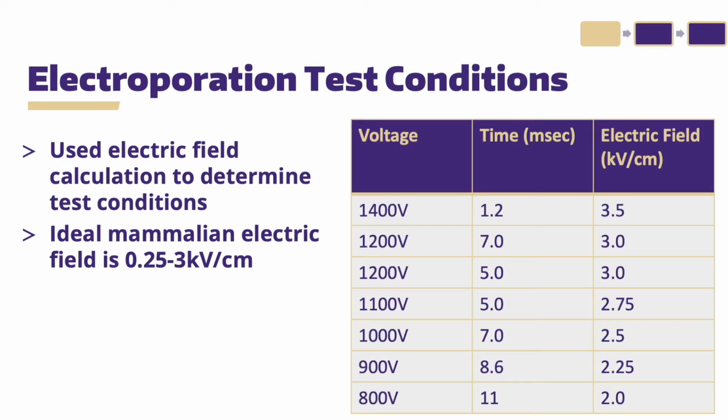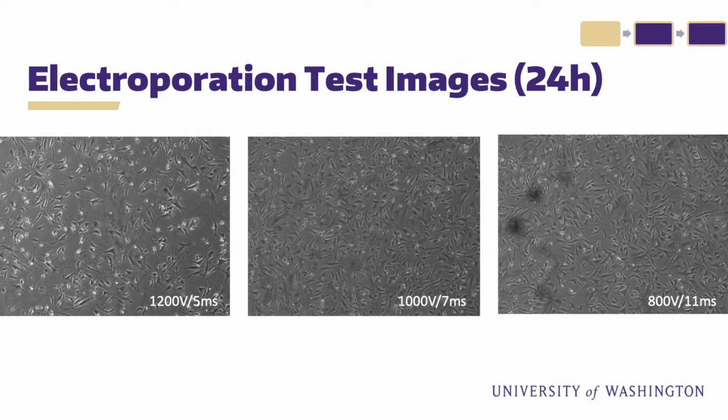To test survivability of the electroporation conditions, we picked 7 test conditions determined by the electric field calculation. The electrical field calculation is the voltage divided by the width of the electroporation cuvette, and the ideal mammalian electric field is between 0.25 and 3 kilovolts per centimeter. Here's a comparison of a couple of different experimental conditions, and we can visualize the survival rates.